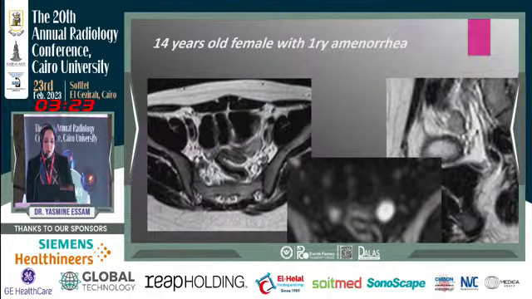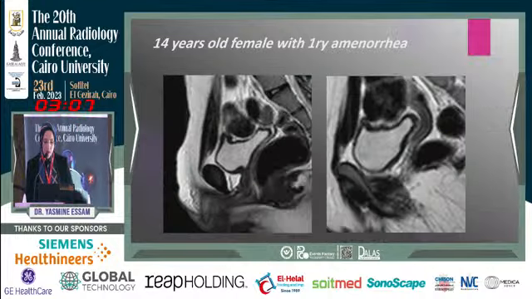This is a 14-year-old female with primary amenorrhea. Here the axial T2 weighted image shows us testicular tissue, a proper testicular tissue on the left side, and we can see it in the sagittal view of the T2 weighted image and on the diffusion weighted images. And on the other side, we can see a streak gonad. Here in the sagittal view, we can see the hypertrophied clitoris, and here we can see a rudimentary uterus.